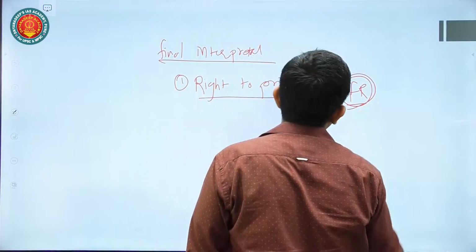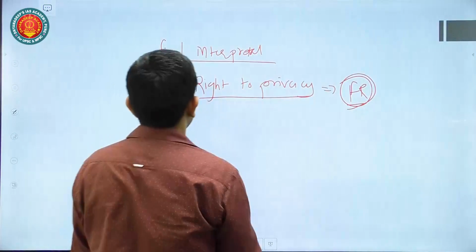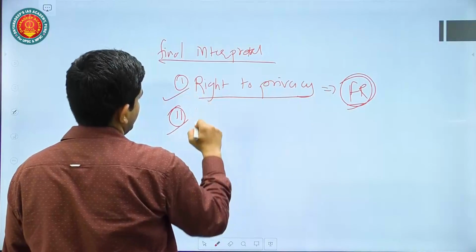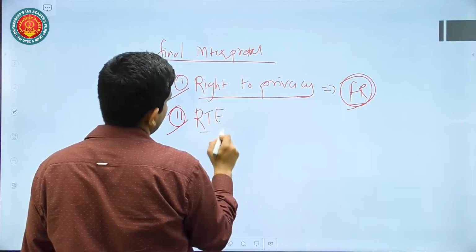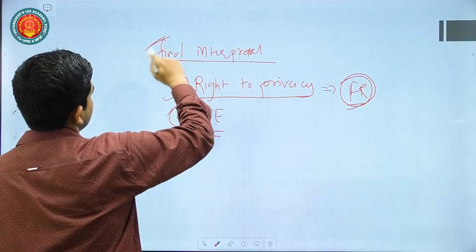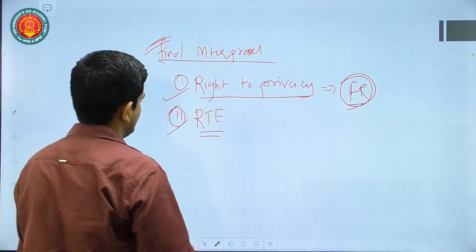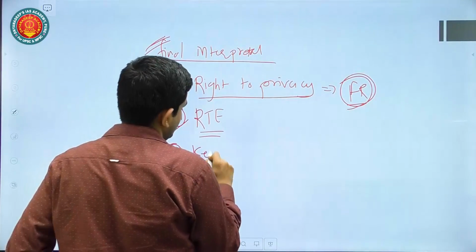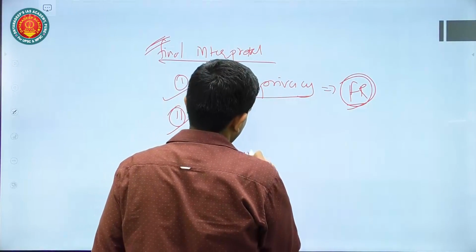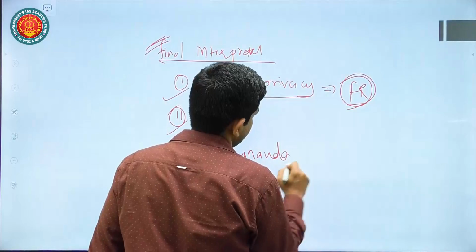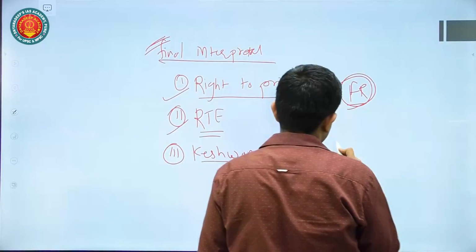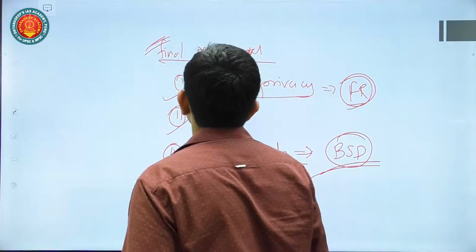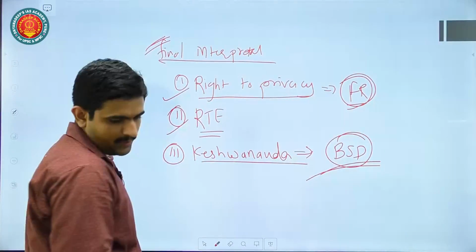Then others judgments, including the judgment with respect to your right to education. Okay. So these are the final interpretations of Supreme Court, or maybe even judgments like the Keshwananda Bharti case, in which Supreme Court has interpreted Constitution in the manner of deriving basic structure doctrine (BSD). Okay, so that is final interpreter.